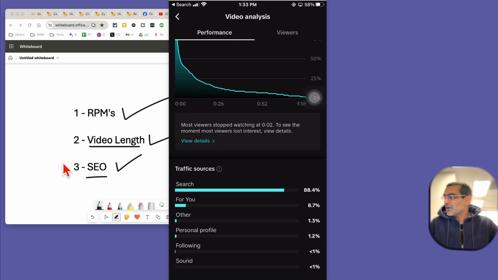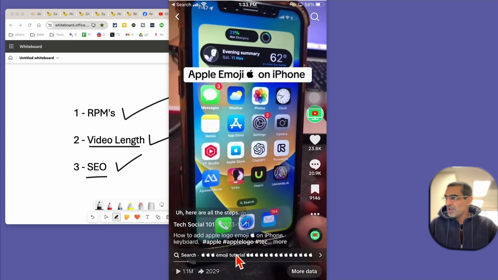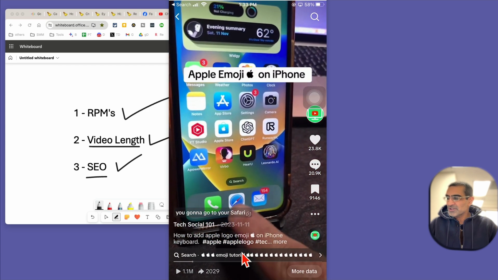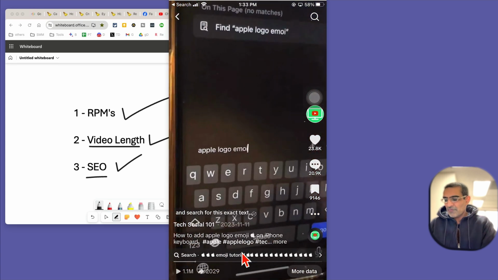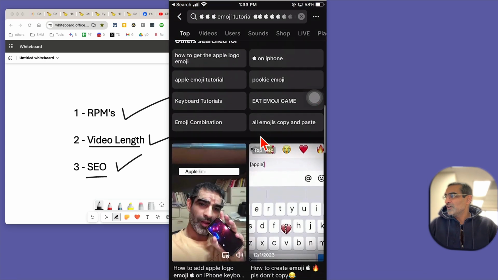When people think of SEO, they think about YouTube or Google or blogs, but that's about to change. That has actually already changed. We're late. So do think about SEO, meaning using the right keywords when you post videos. For example, for this video here, I can see people emoji tutorial. That's the keyword that's driving me a lot of traffic. I can click on this and you'll notice my video might be one of the highest videos.